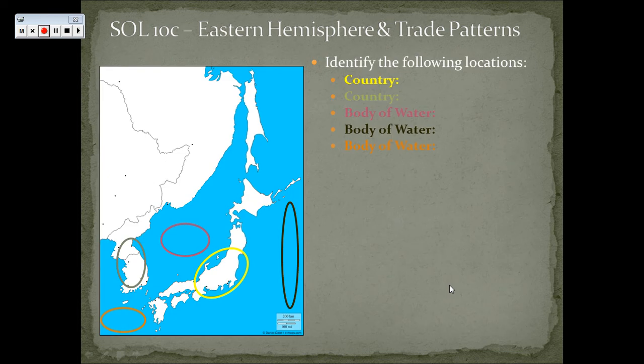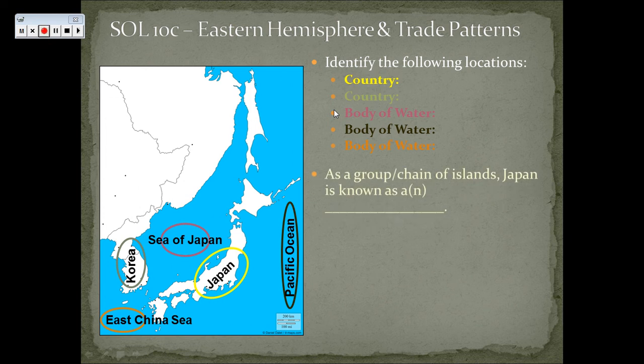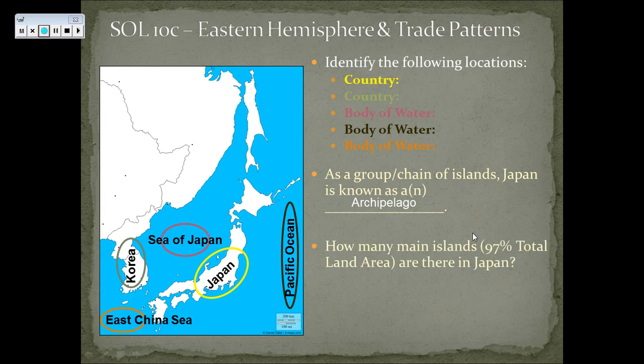Alright, let's take a look here. Our country in yellow there is Japan. That is Korea on that little peninsula there. Our body of water in between Japan and the mainland is the Sea of Japan. To the east we have the Pacific Ocean, and we have the East China Sea to the southwest. A group or chain of islands, Japan is known as an archipelago. That is a series of islands which are, generally speaking, usually volcanic in nature.